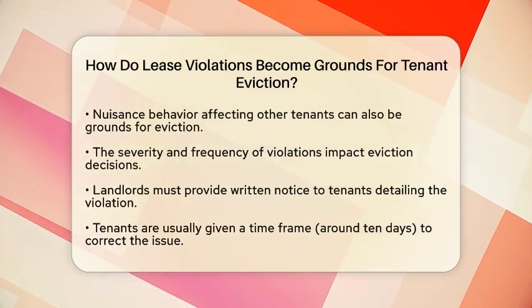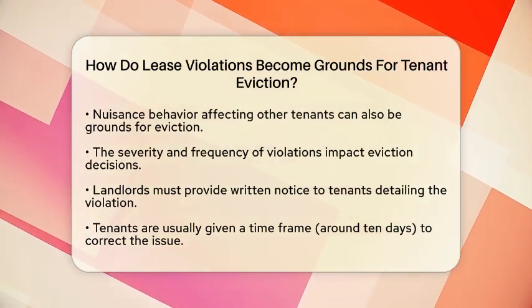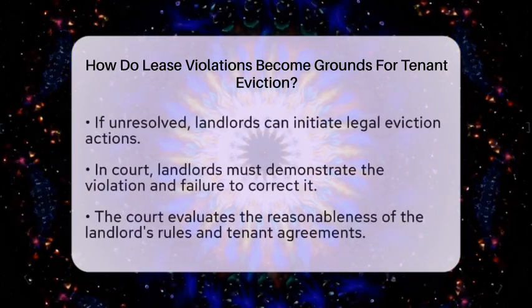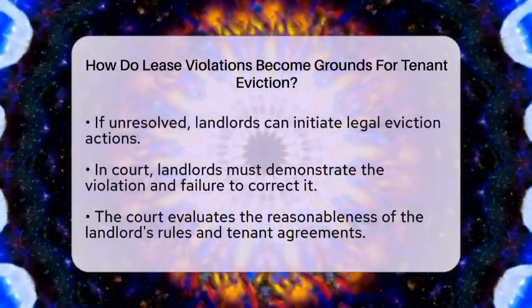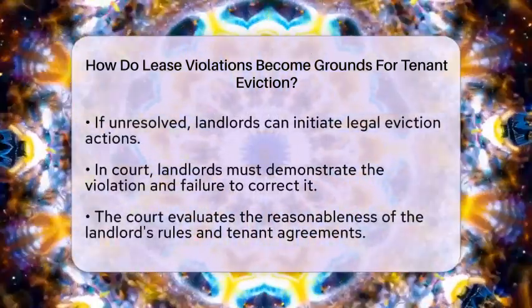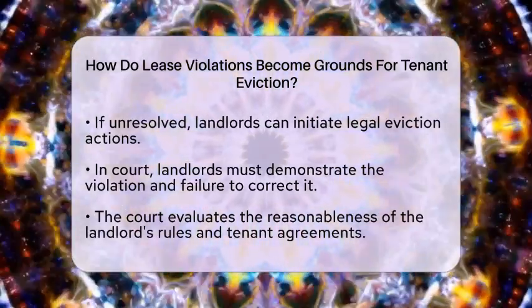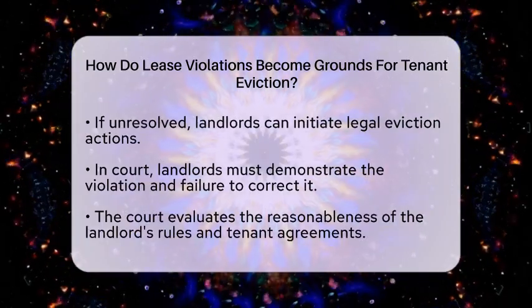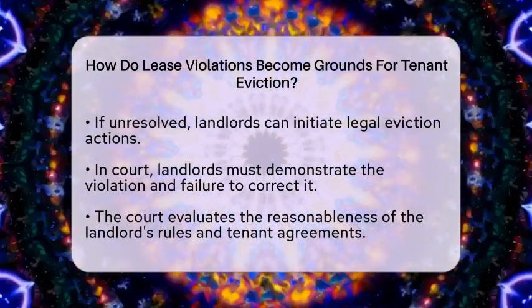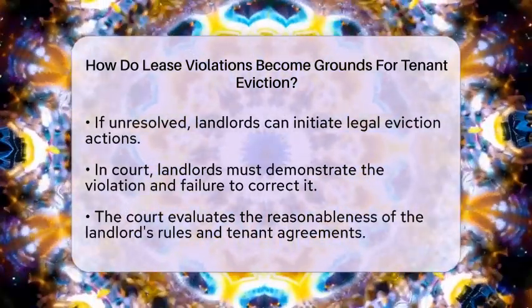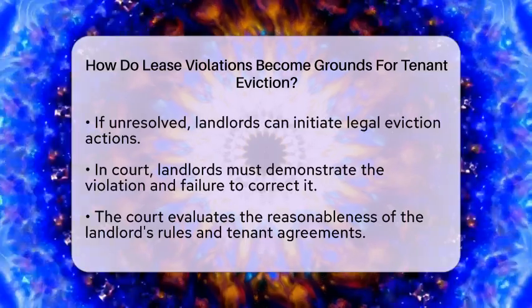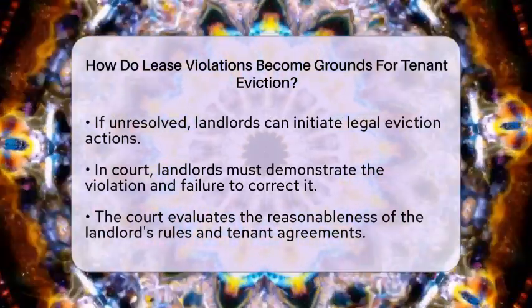If the tenant does not resolve the violation within the notice period, the landlord can then move forward with legal eviction actions. In court, the landlord must prove that the tenant violated the lease terms and failed to correct the issue after receiving proper notice. The court will also consider if the landlord's rules are reasonable and if the tenant agreed to them in writing.